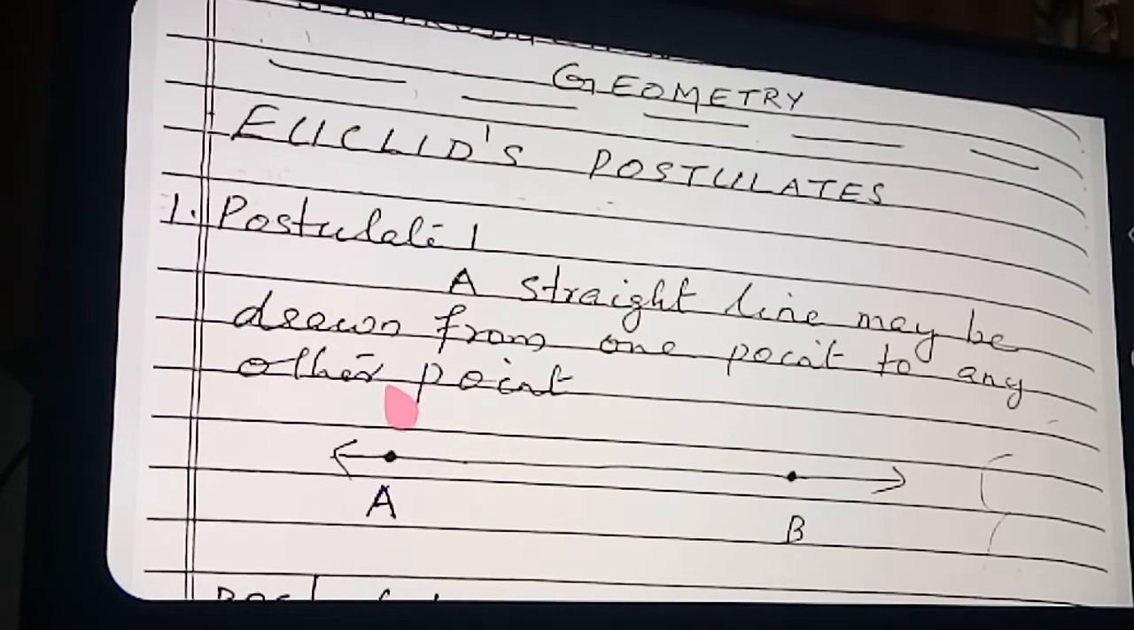A line contains how many points? Infinitely many points. But for drawing a line, a minimum of how many points is a must? You must have 2 points minimum. Anywhere you can mark 2 points. On this line also you can mark many points: here a point P, here a point Q, and here a point S, and so on. In short, you want to know the meaning of this postulate only: a straight line can be drawn from one point to any other point. Next is postulate number 2.